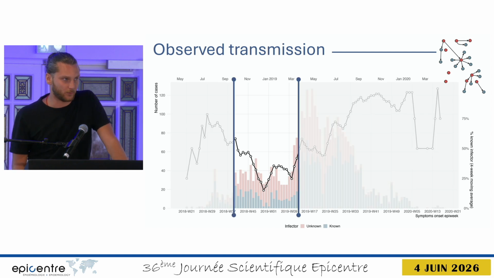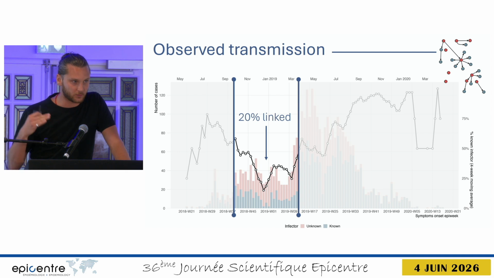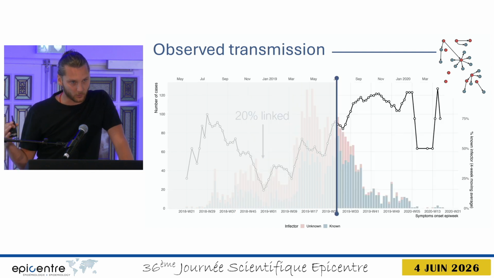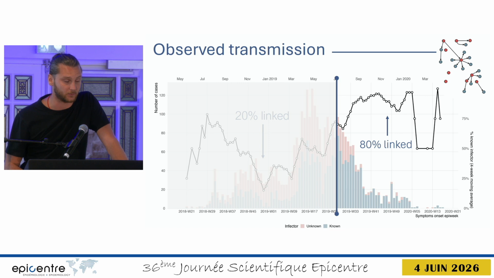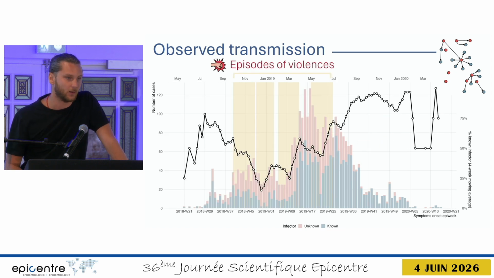Simply put, what we observe is that right before the peak, this proportion of cases linked to their infector was very low. It was about 20% by December 2018. As the epidemic progressed, the proportion of cases linked to the infector greatly improved, up to 80% by December 2019.